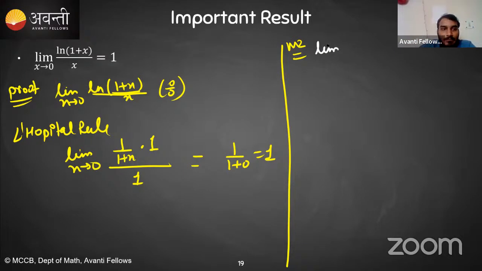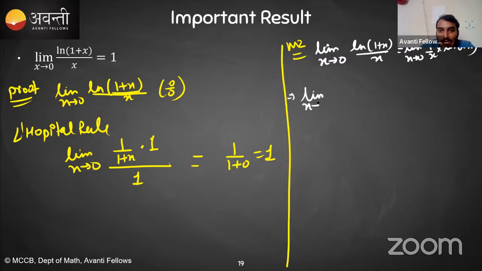The limit is limit x tending towards 0, ln 1 plus x upon x, right? Can I write it like this? This can be written as limit x tending towards 0, 1 upon x into ln 1 plus x, right? So can I write it like this? Limit x tending towards 0, ln 1 plus x raised to the power 1 upon x, right? The 1 upon x will come in front as the power, so this is the same as before, right?